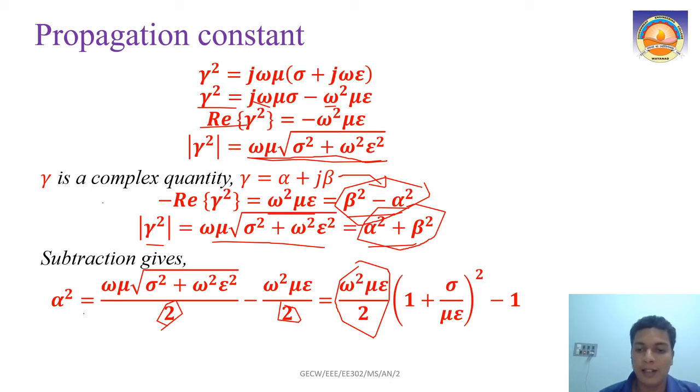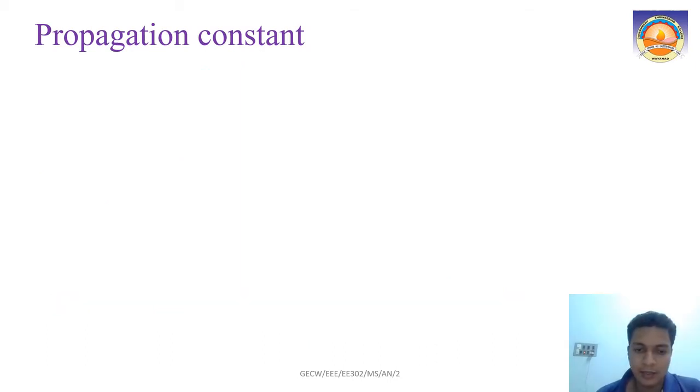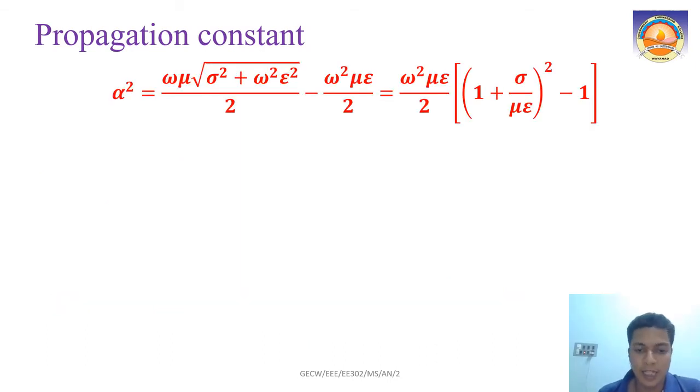Then this part I am completely taking as common. Then inside the bracket I will have 1 plus sigma by mu epsilon all square, and a minus 1 for this part. So that will be my equation when I am doing the subtraction. The same equation is written here: omega square mu epsilon by 2 into 1 plus sigma by mu epsilon all square minus 1. Right, this is my alpha square.